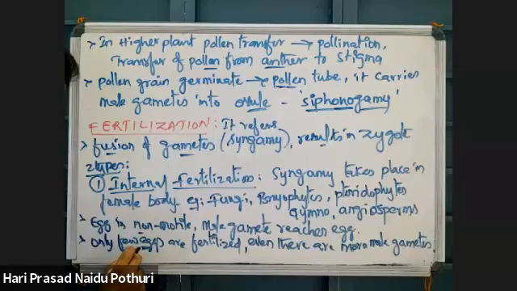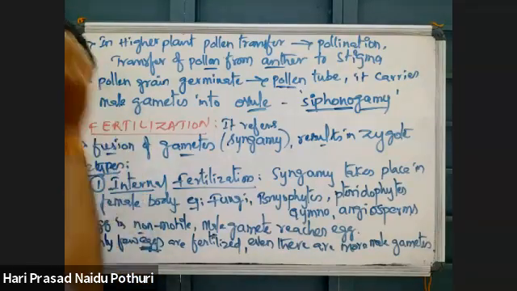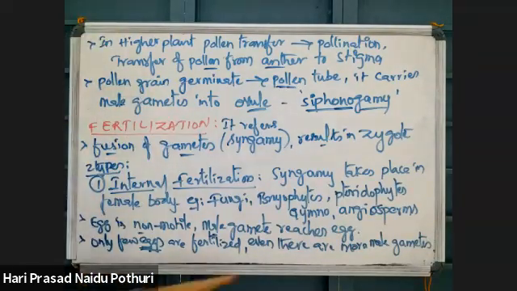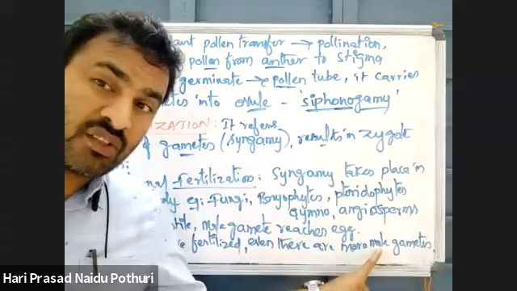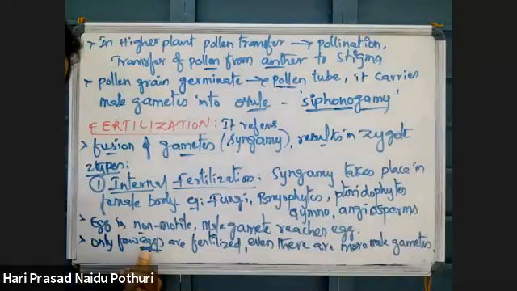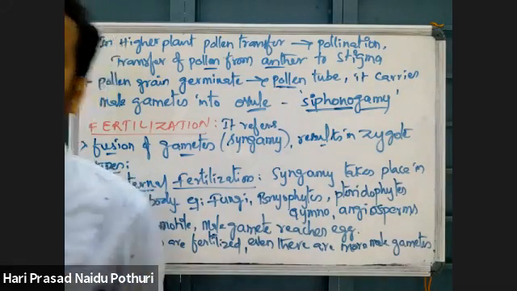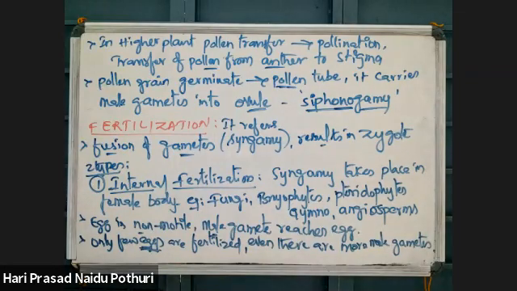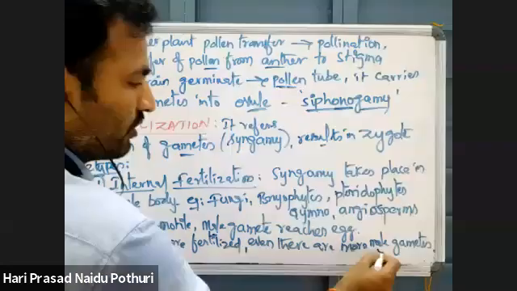Suppose in the female body there are around 10 eggs, 10 female gametes, and 1000 male gametes. Those 10 female gametes will be fertilized and form 10 zygotes, which develop into 10 seeds. All the remaining male gametes are not useful.